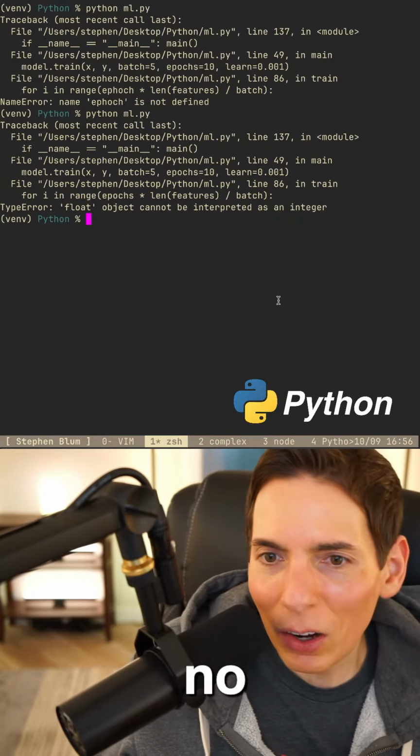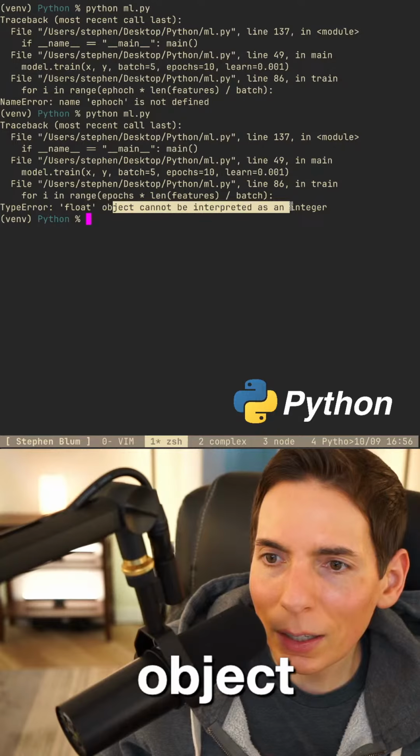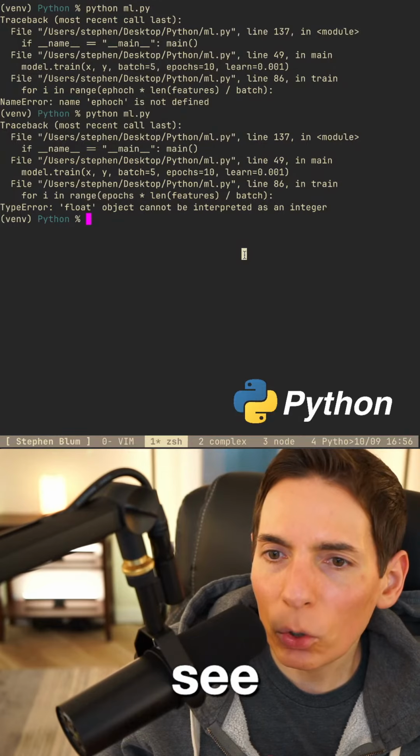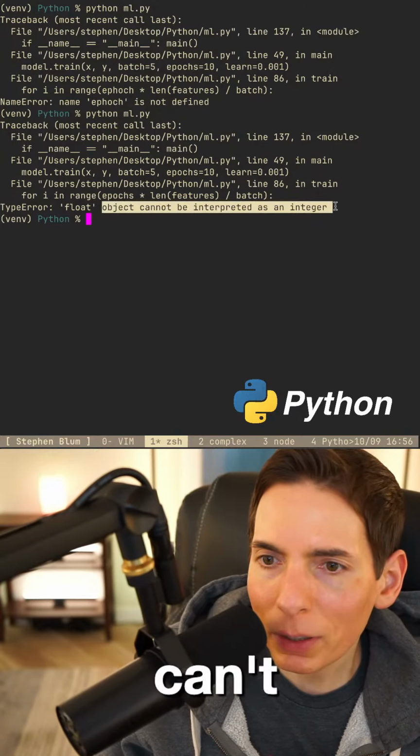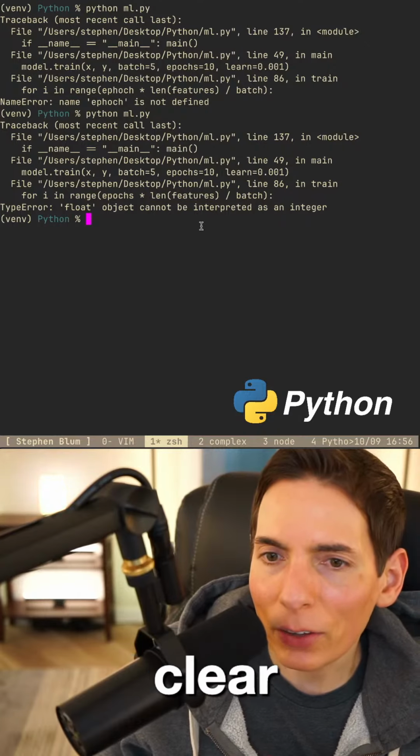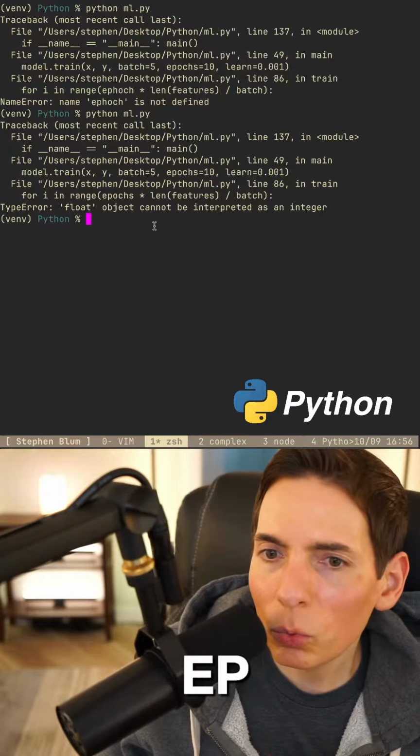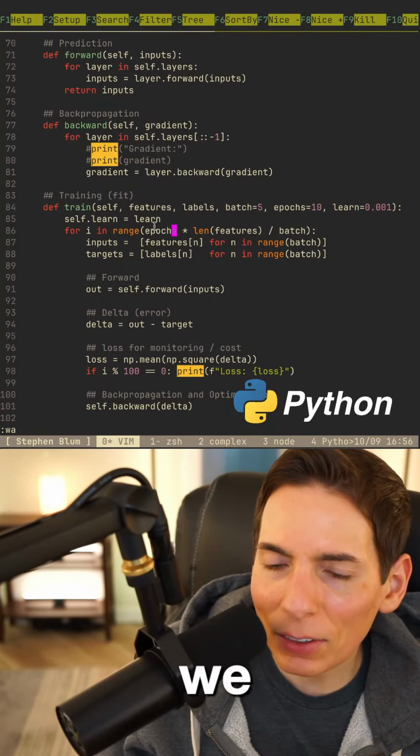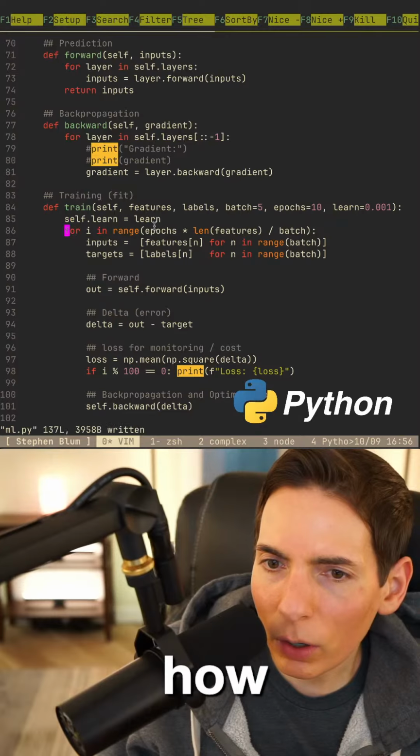Nope, something else is wrong. Oh no. It is because of "object cannot be interpreted as an integer." Ah, I see. So which part of this line can't be interpreted as an integer? It can't be this, clearly that has to work, right? Batch, epochs, cannot be interpreted as an integer. How do we fix this?